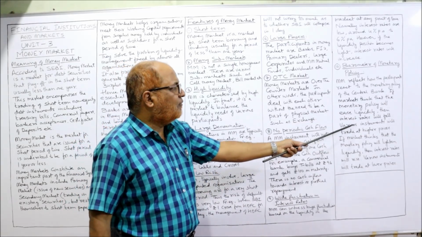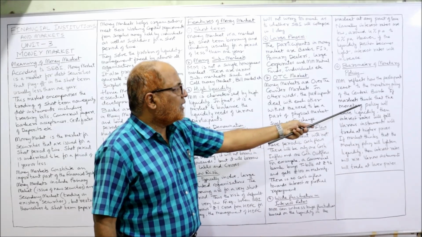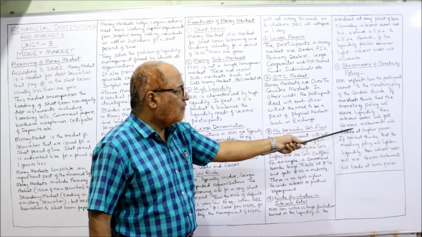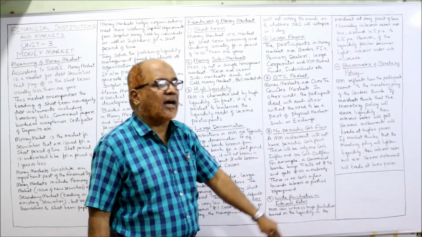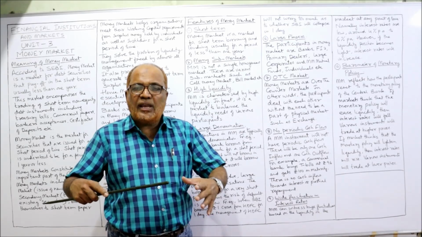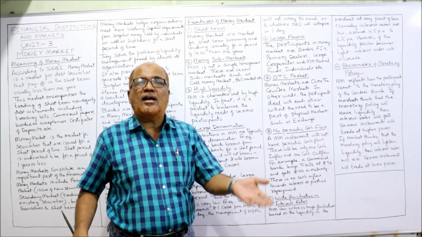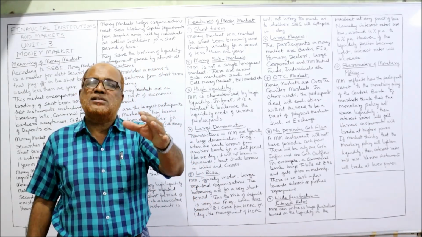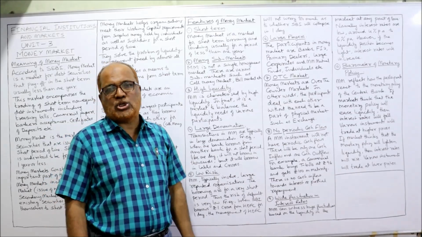Then various instruments will trade at higher prices, because the interest rate is falling. This will happen when the monetary policy eases the liquidity position.